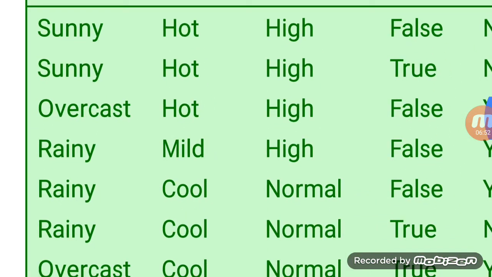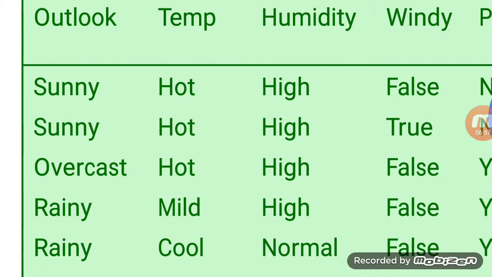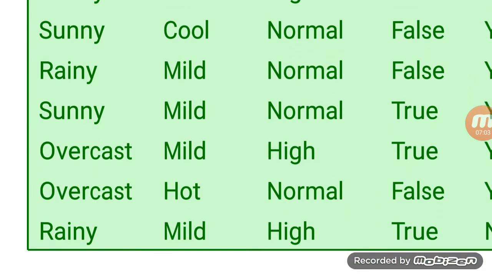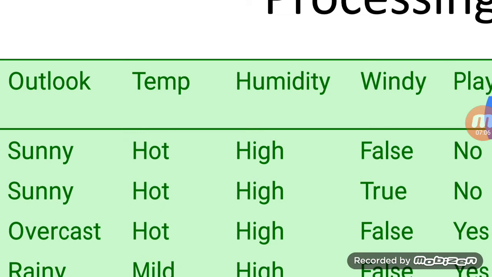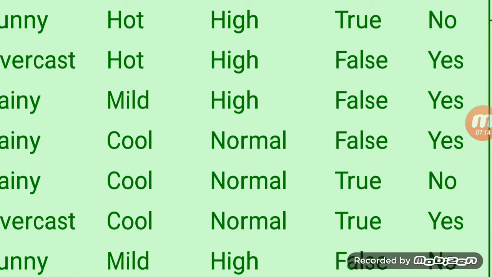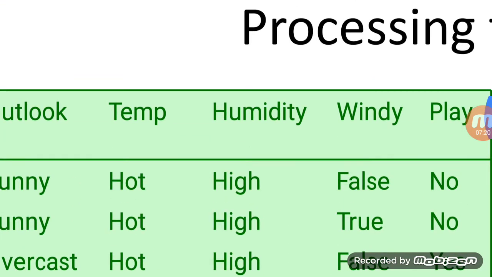Similarly, if you take the temperature parameter, which has entities hot, mild, cold. If you take the case of hot, 1, 2, 3, 4, there are 4 hot entities. Out of that, the first 2 have play condition no, the third is play condition yes, and the fourth is play condition yes. Means out of the temperature column with respect to hot, there will be 2 play conditions saying in favor of no and 2 playing conditions saying in favor of yes.